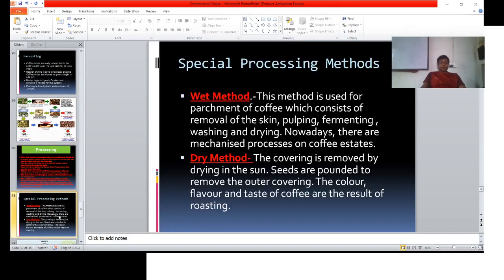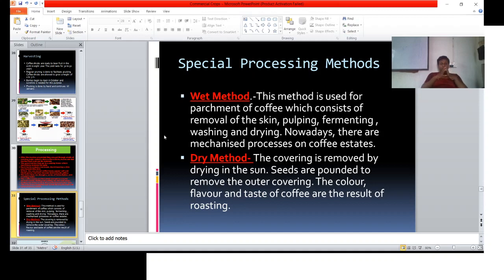There are two methods of special processing: one is the wet method and the second is the dry method. The wet method consists of removal of skin and pulping, fermentation, washing, and drying.